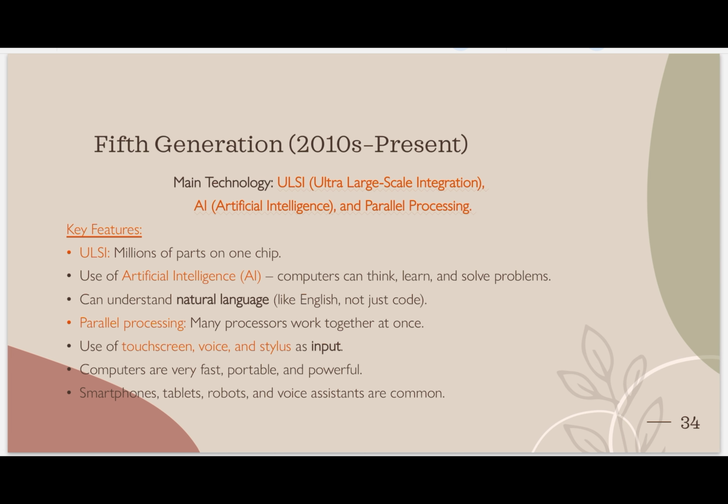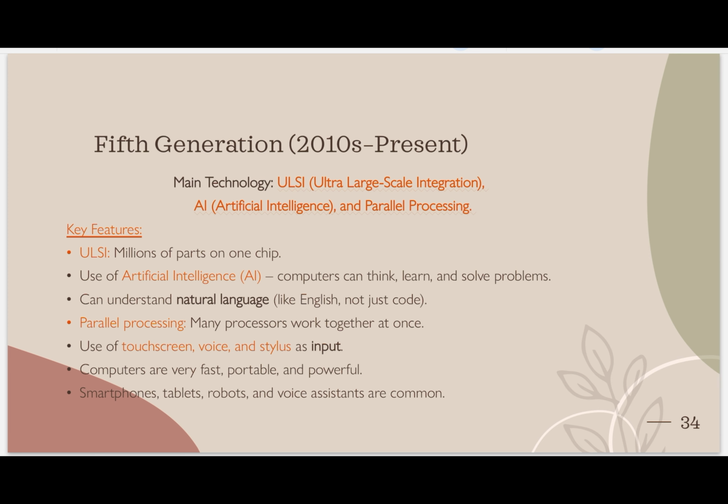See, as I said, smartphones, tablets, robots, and voice assistants are common. Everyone uses a smartphone. Most people use tablets and robots. Many companies are using robots, right? They are not using human labor now.